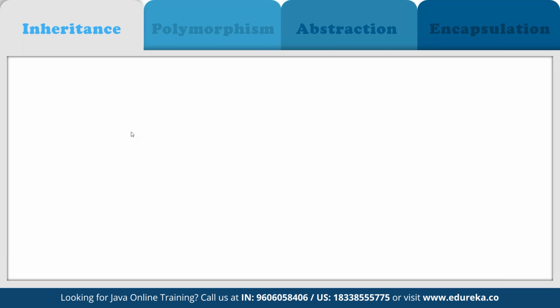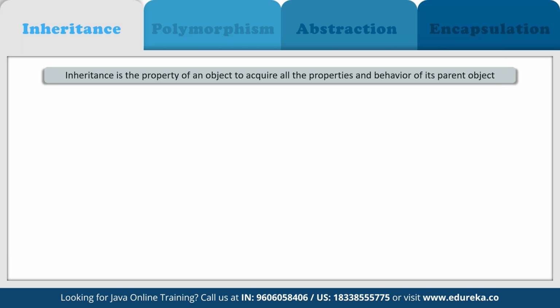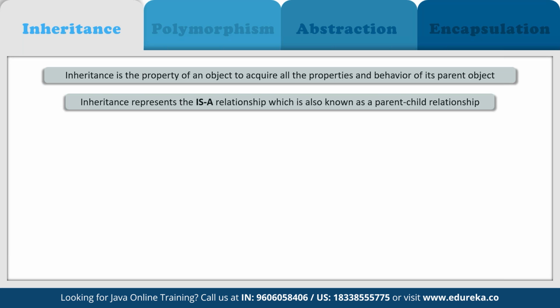In OOPS, a computer program is designed in such a way that everything is an object, and all the objects are going to interact with one another. Inheritance is one such concept where the properties of one class can be inherited by another. It helps us in reusing the code and establishing a relationship between different classes.